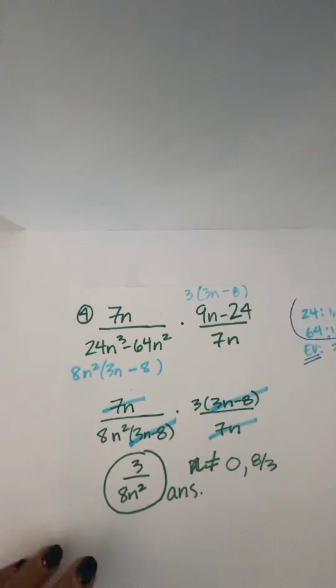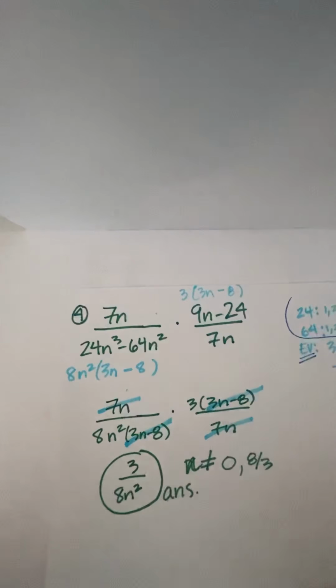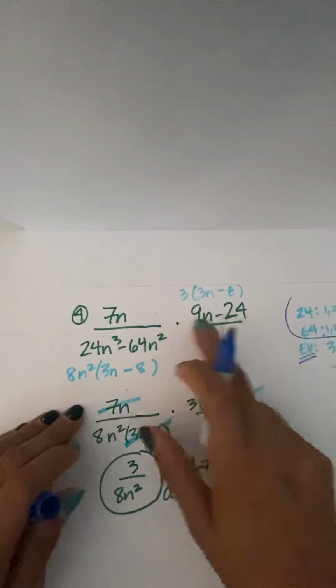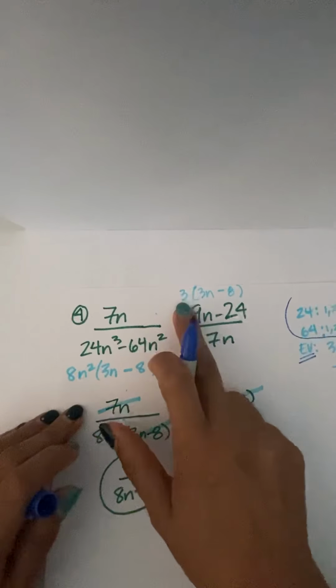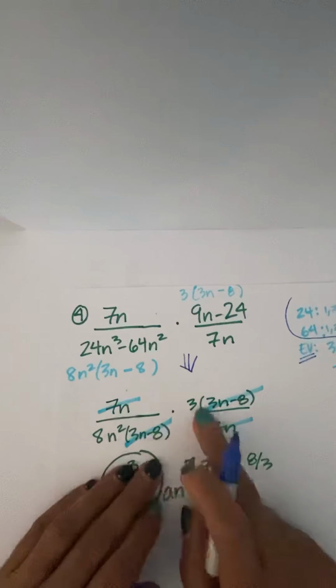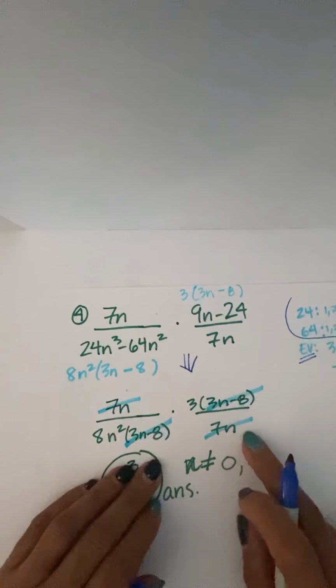Okay, so now I can come back and finish this problem. So all I've done is find the excluded values, but I still needed that factoring, so it's all good. So now I have to factor this top part. So the GCF here was simply 3, and that means 3 times 3n is 9n, and 3 times negative 8 is negative 24. So I'm going to come down here and rewrite it as a new fraction with the factored parts indicated here, broken up here. So 7n over 8n squared times 3n minus 8, and 3 times n minus 8 over 7n.